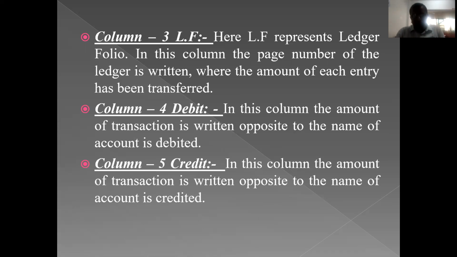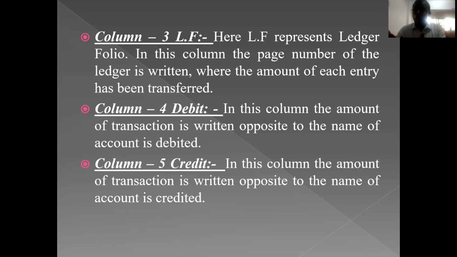So the first column is date, the second column is particulars, and the third column is for LF. LF stands for what? Ledger folio. As I told you, the journal is the base for the ledger. So we take the transaction from the journal and record it in the ledger. Once you have done this task, immediately you should write the page number of the ledger folio in the book of journal. Ledger folio is nothing but the page number of the ledger where that particular entry is posted.